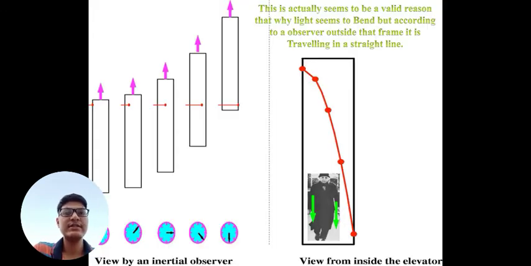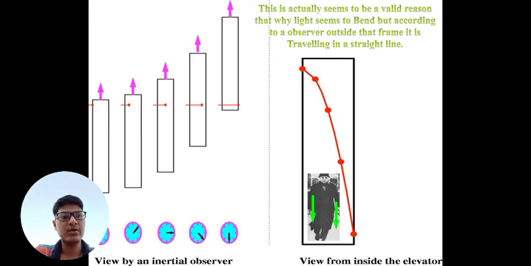We can consider this effect by considering an elevator, where a person shines a laser or some light beam into that elevator, and a person standing outside is going to see that the light beam is going straight. You can see here the light beam is going straight, but it is the bottom of the elevator which is moving upward. So a person inside the elevator is going to see the bending of light, but it is not actually happening there. Of course, someone may think that the observer outside is right, because the one inside is just having an illusion.